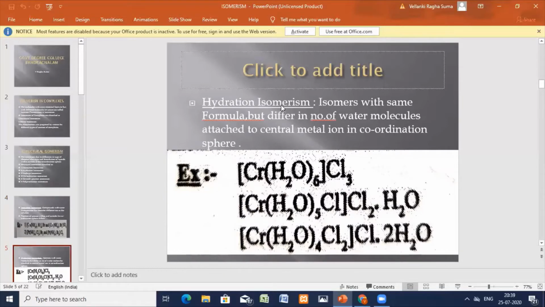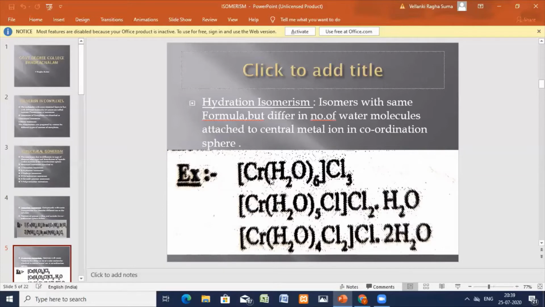Isomers having the same molecular formula but differing in the number of aqua molecules attached to the central metal atom in the coordination sphere are nothing but hydration isomers. Once again, I'm repeating: isomers having the same formula but differing in the number of water molecules attached to the central metal atom